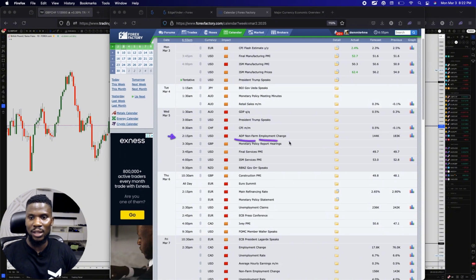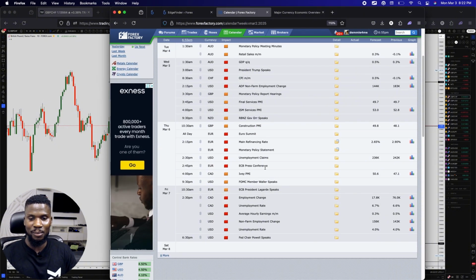The next thing, still on Wednesday, we have the ADP non-farm employment change. That is just like the preamble of non-farm payroll, but it's also expected to drop below the previous. That is quite not cool for the dollar, which is going to be good for my currency pairs anyway. So we're going to see how that goes as well. And the next thing you also want to pay close attention to is the services PMI in the United States coming on Wednesday. That will definitely make some push in the market as well.